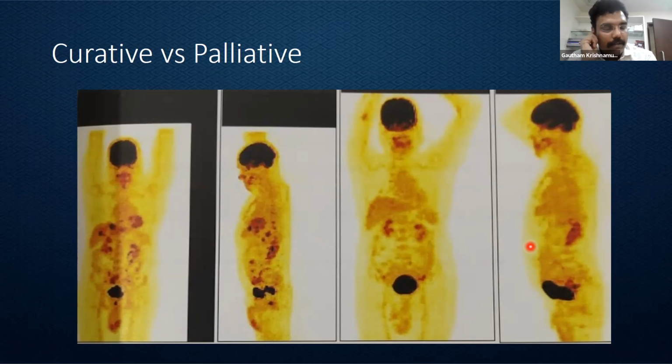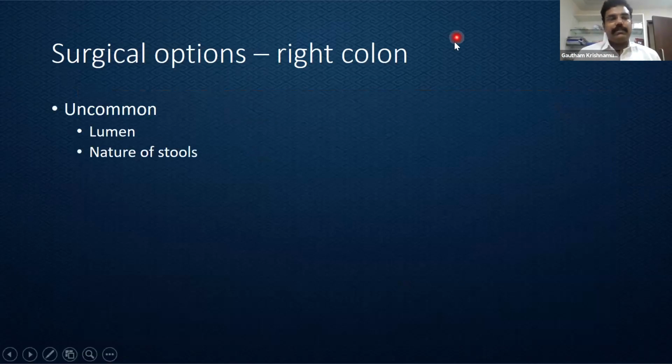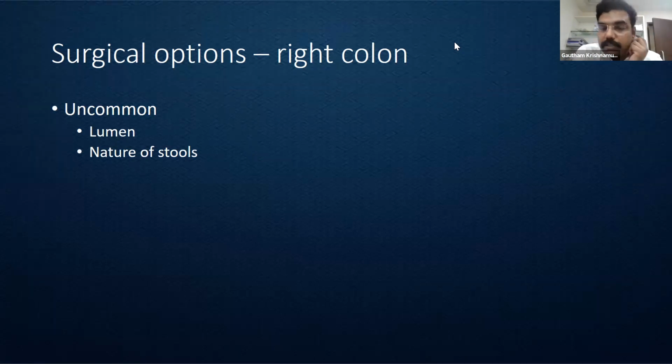and do suboptimal surgery. So coming to the surgical management, I have just tried to divide it into right colon and left colon. Right colon are those lesions which are proximal to the splenic flexure, and left colon lesions are the ones distal to the splenic flexure. The right colonic lesions are generally uncommon in presenting with obstruction because of the lumen size. The nature of the tumors are less likely stricturous. The nature of stools are also likely to be more liquid and semi-solid rather than the solid stool which we encounter with the left colon.